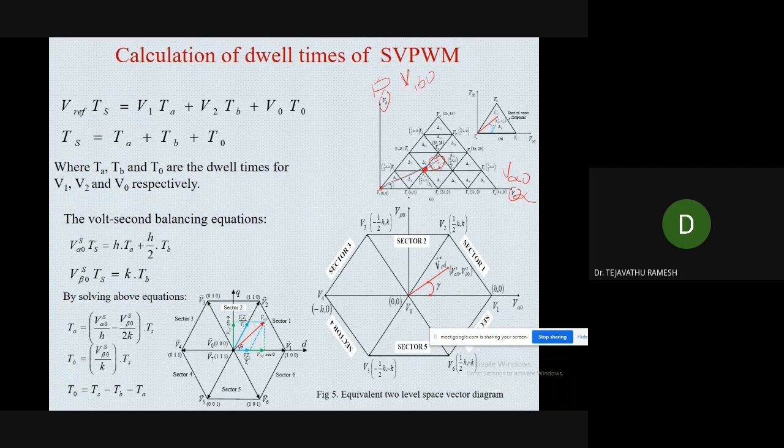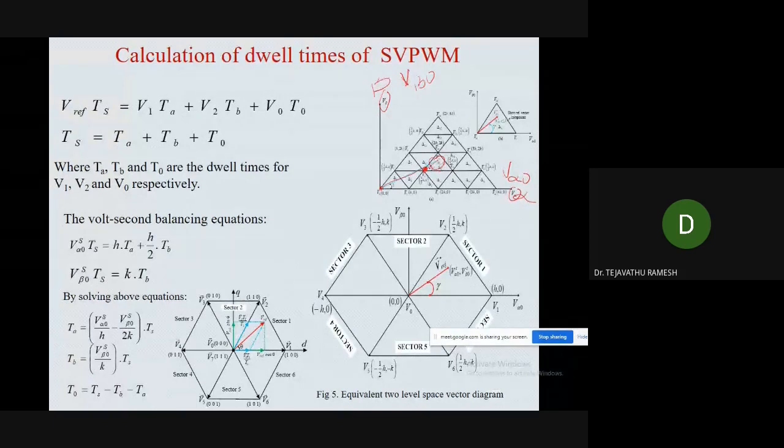Earlier, when the origin was this, we had the coordinates V alpha and V beta. Now we identified the region is this delta 9, then we will shift the origin from this point to this point, and the new coordinates will be V alpha 0 and V beta 0.